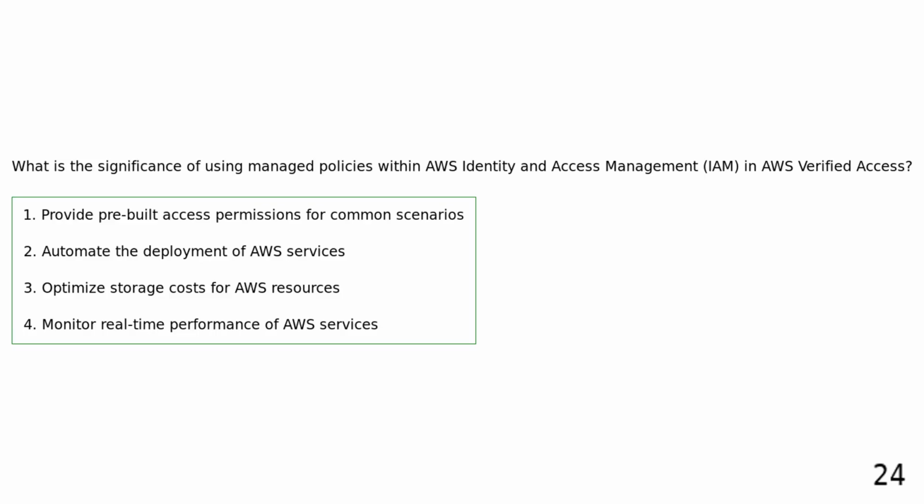What is the significance of using managed policies within AWS Identity and Access Management in AWS Verified Access? Provide pre-built access permissions for common scenarios. Automate the deployment of AWS services. Optimize storage costs for AWS resources. Monitor real-time performance of AWS services. Using managed policies within AWS Identity and Access Management in AWS Verified Access provides pre-built access permissions for common scenarios, saving time and effort in managing access controls.